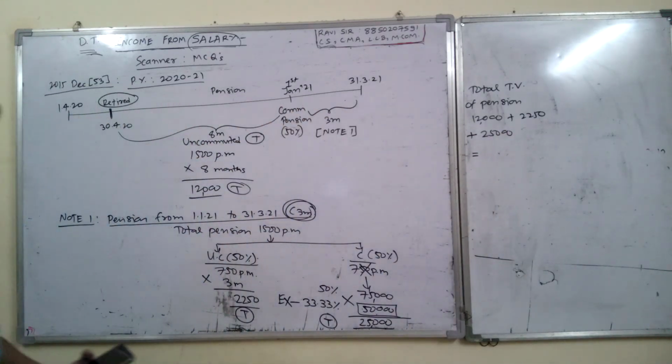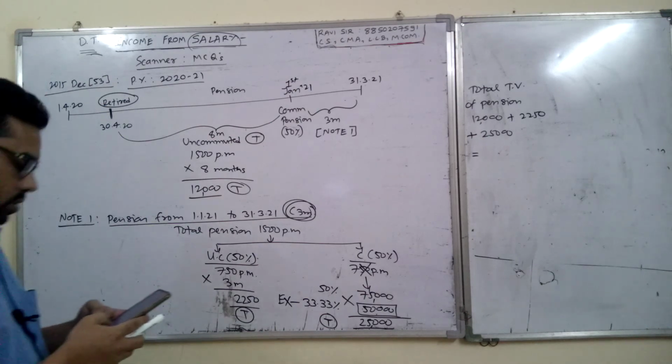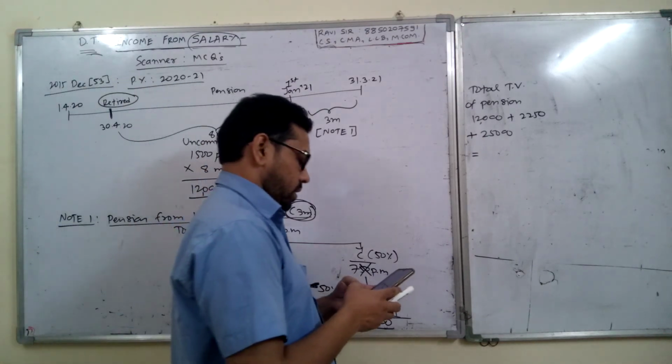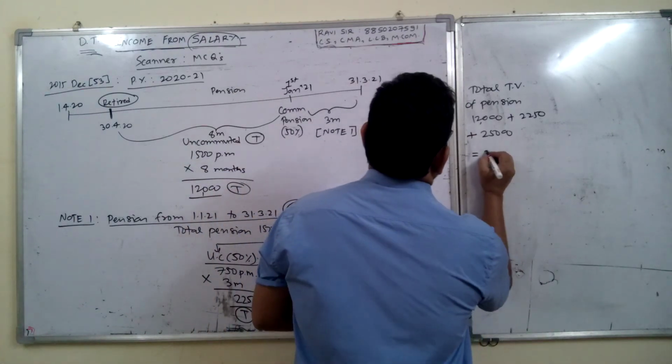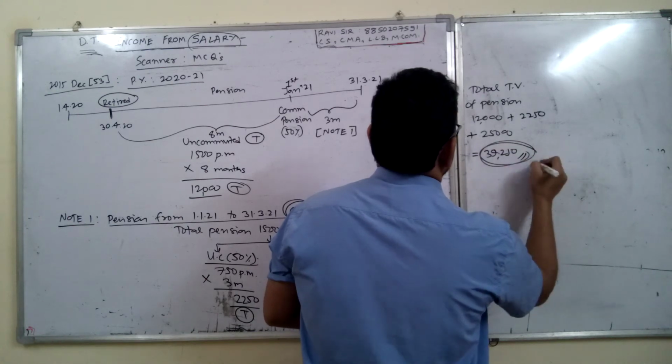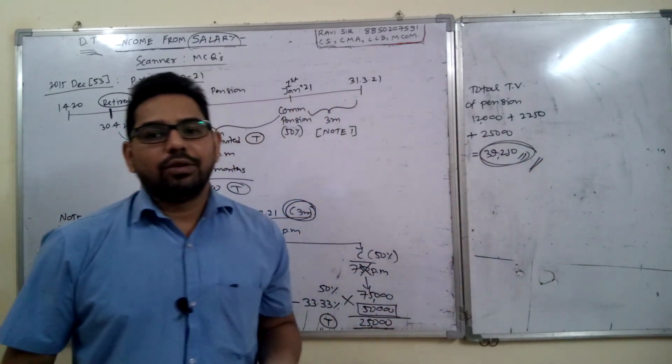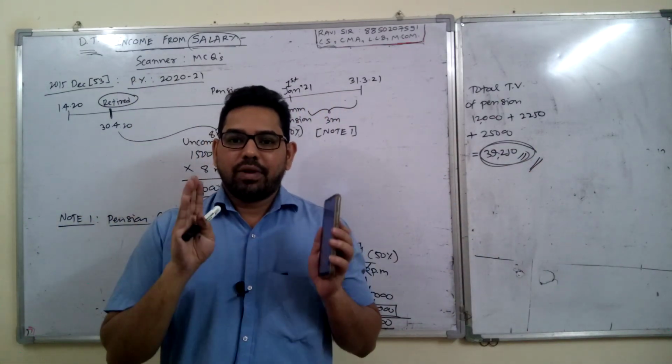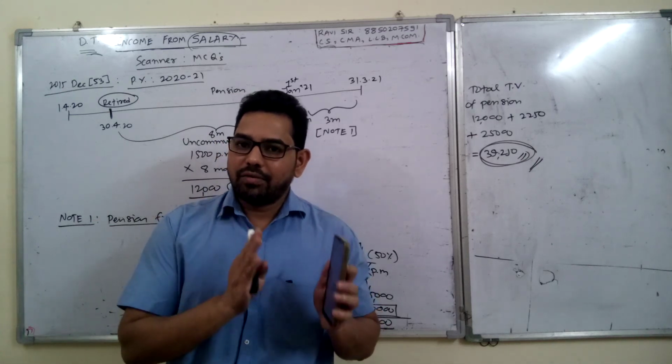So 12,000 plus 2,250 plus 25,000, you get 39,250. So this is your final answer: total taxable value of pension, the taxable value of commuted pension as well as taxable value of uncommuted.